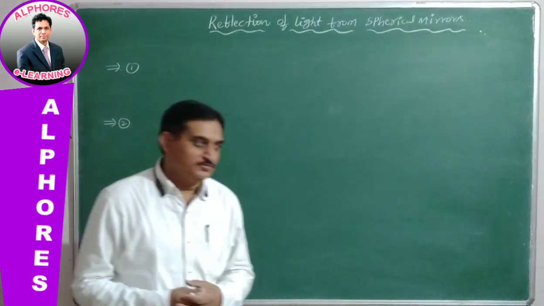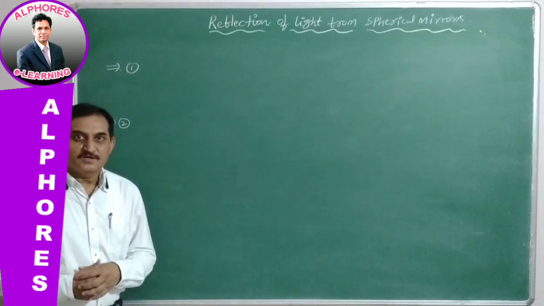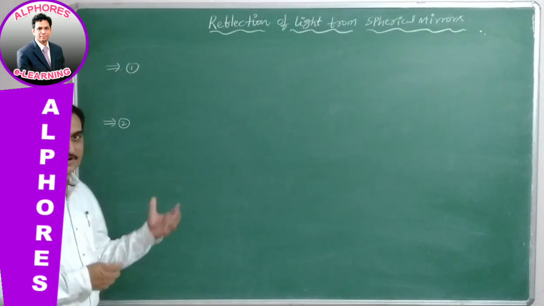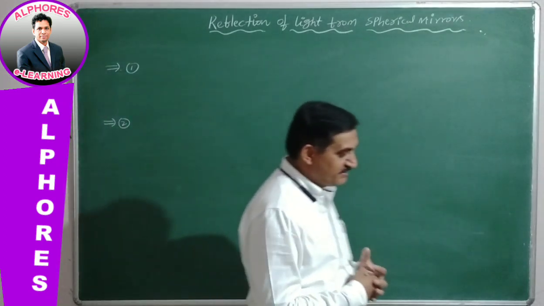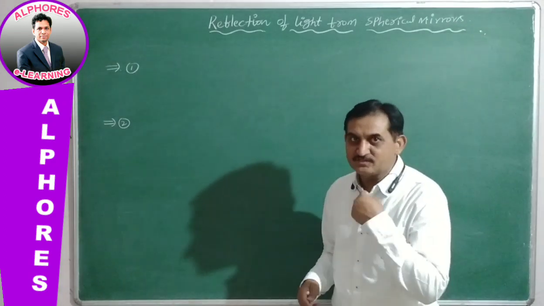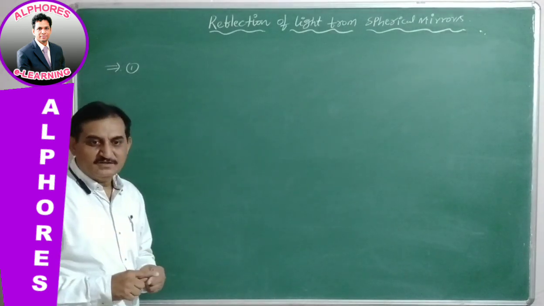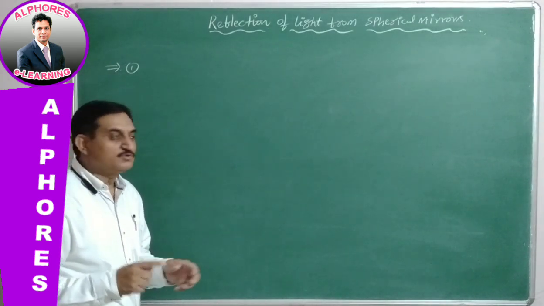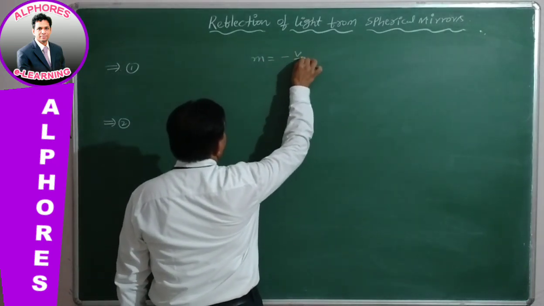Before going to discuss the power of spherical mirrors, I would like to give one more formula to decide the nature of image formed by the convex mirror if the object is virtual. To decide whether the image is erect or inverted, we use the magnification formula, minus v by u.